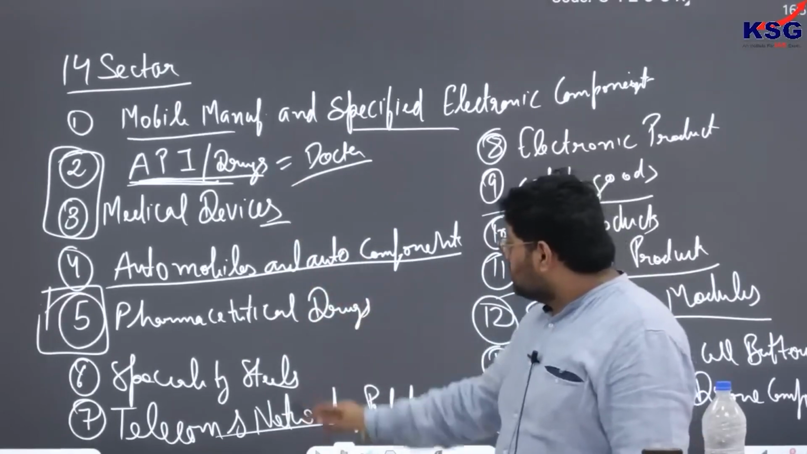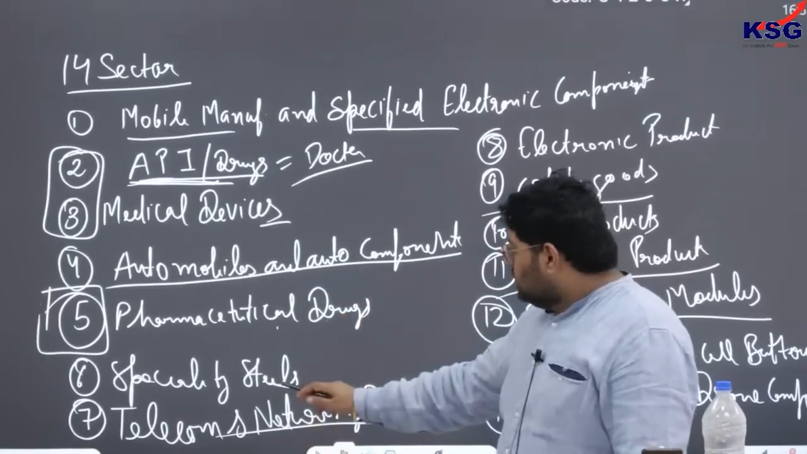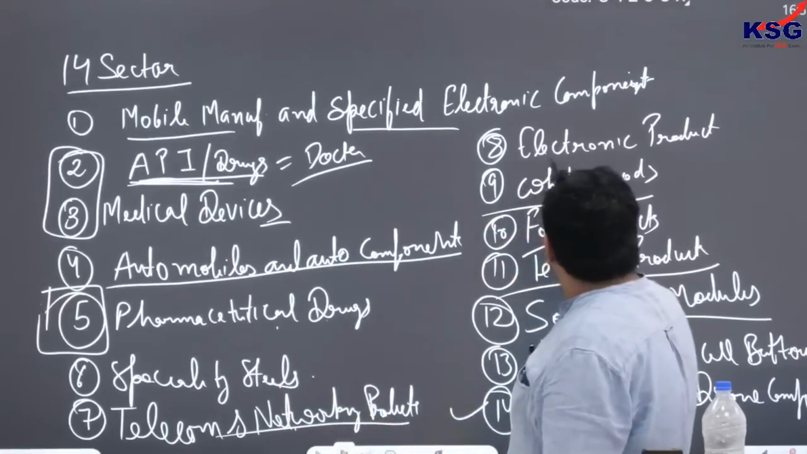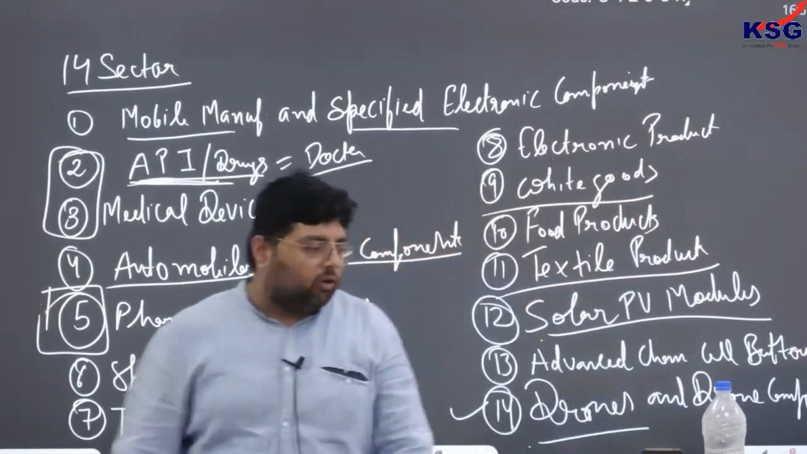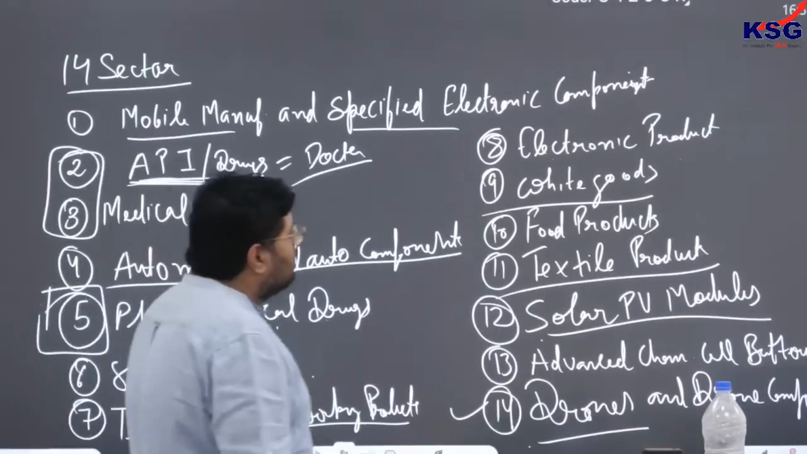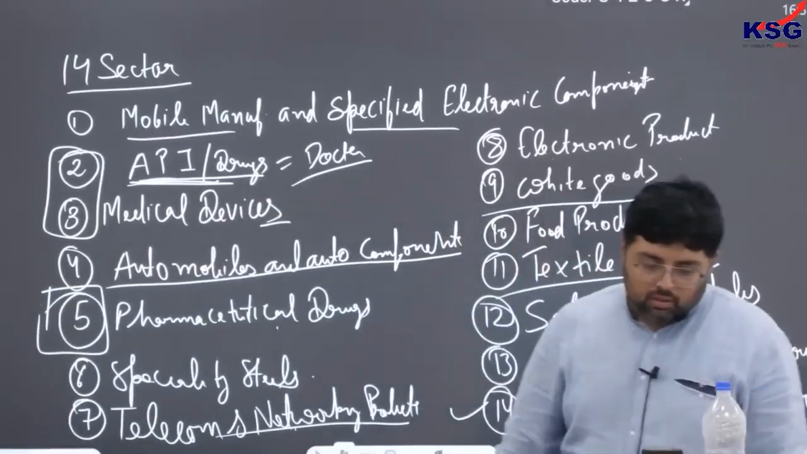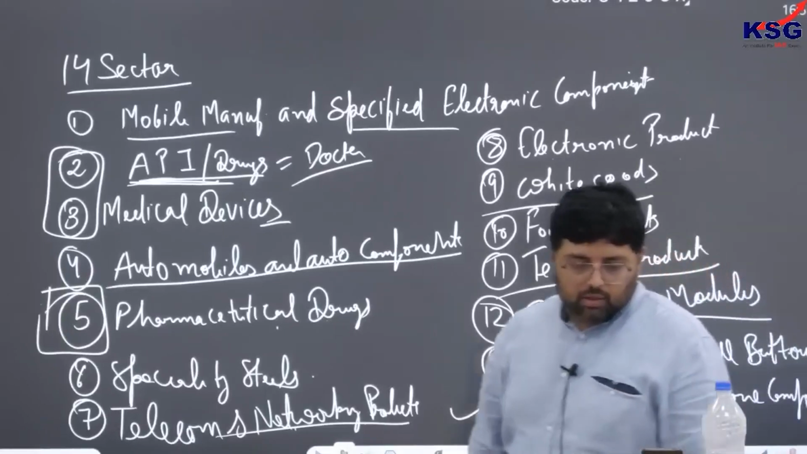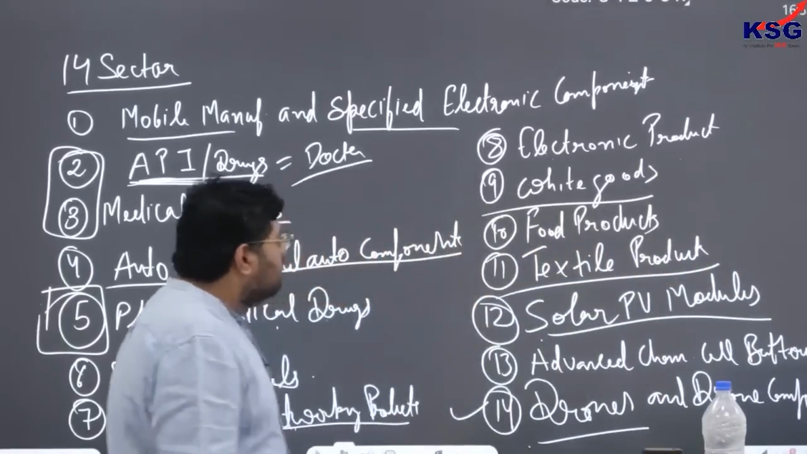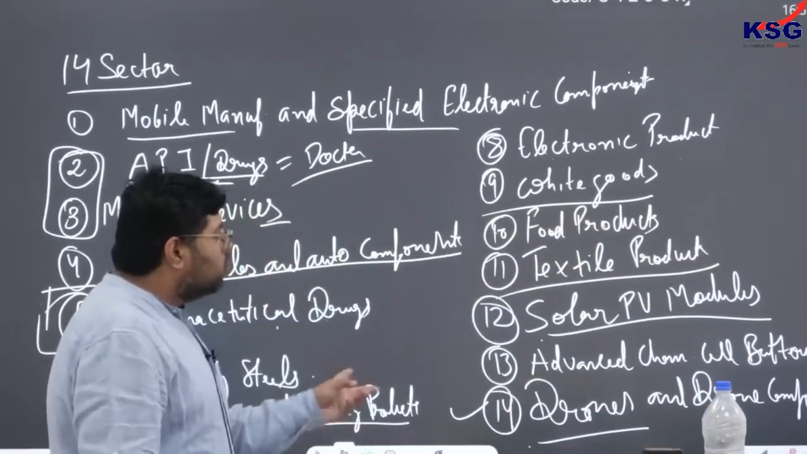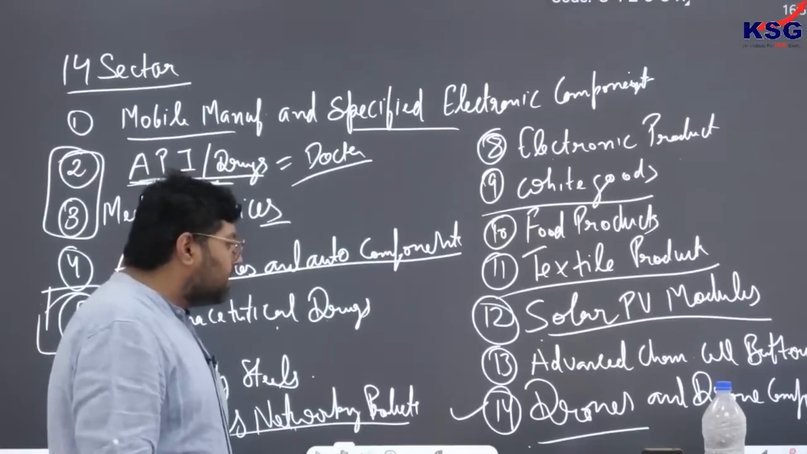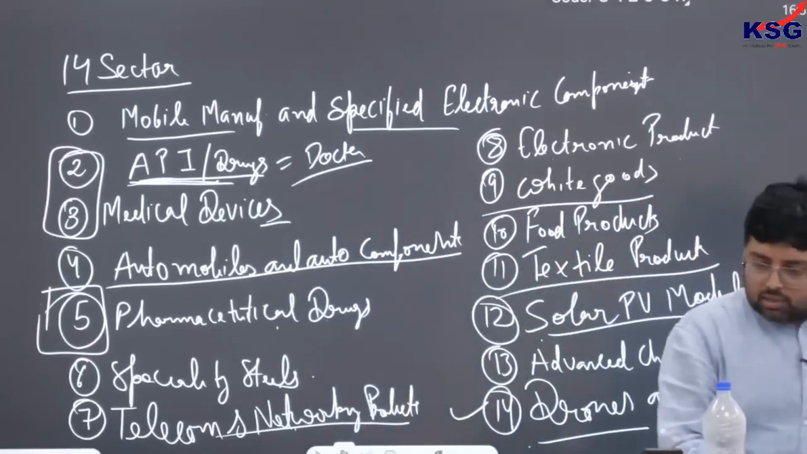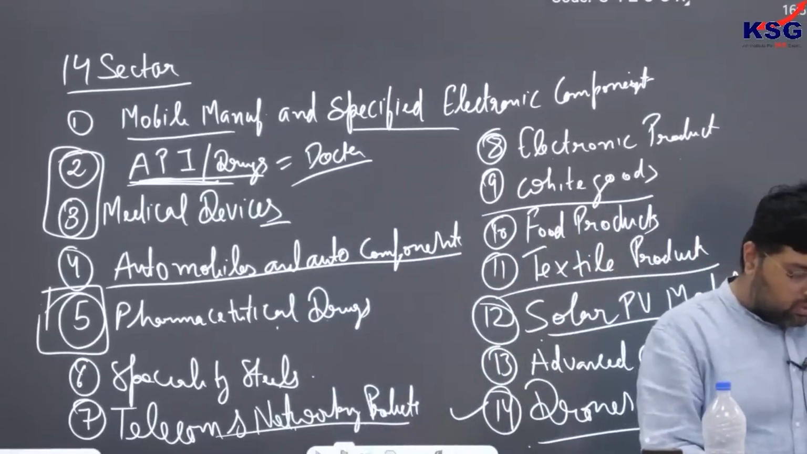Automobile and auto components, pharmaceutical drugs, specialty steels, telecom and network product, electronic products, white goods like AC, food products, next textile products, solar PV modules, advanced chemistry cell batteries, and last is drones and drone component. Clear? So this is what you have to remember.